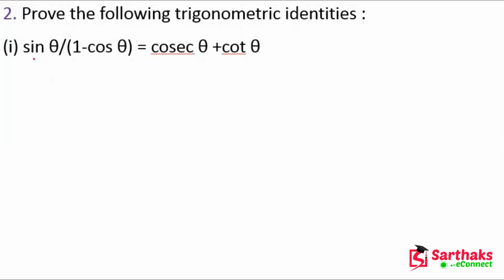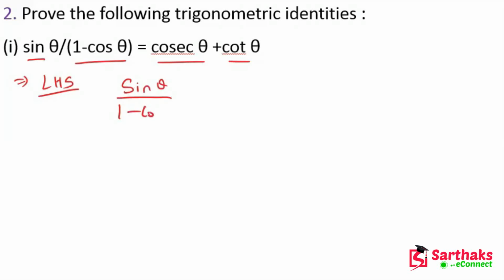So first is sin theta upon 1 minus cos theta, which is equal to cosec theta plus cot theta. So now first let's take the LHS part. We have sin theta upon 1 minus cos theta.